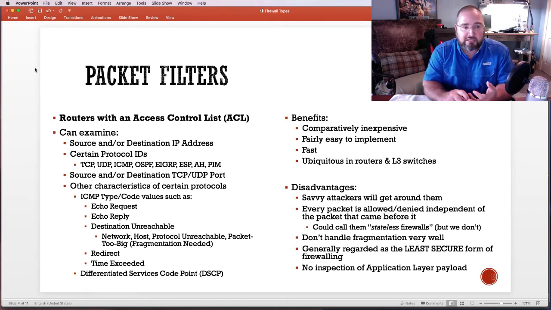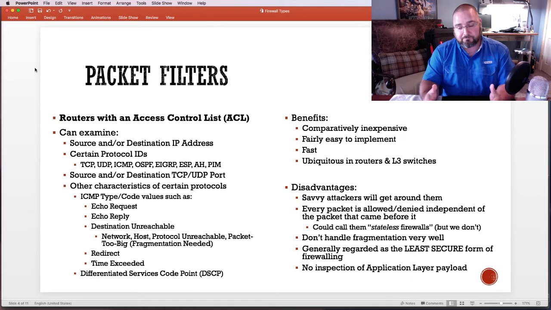It can look at the protocol that's in use, whether it's IP or even IPX, if we were kicking it old school that way, IP version 6. It can also look at the next layer of protocol that's in use, for instance TCP, UDP, GRE, ICMP, etc. So it has the capacity to identify protocols and permit or deny them based upon the protocol that's in use.